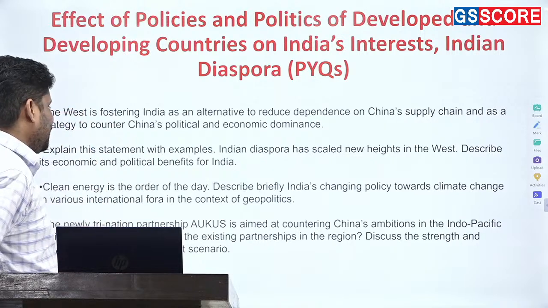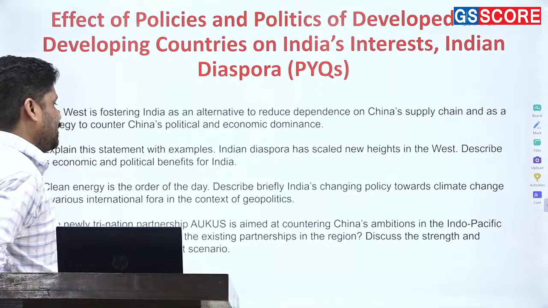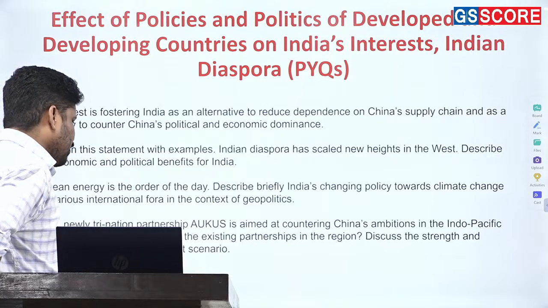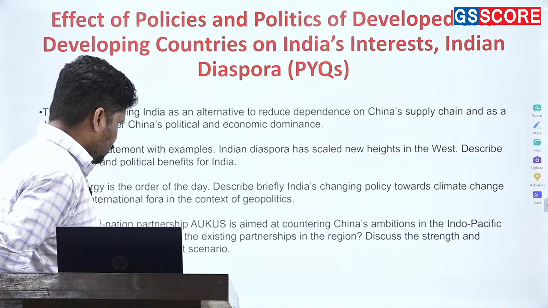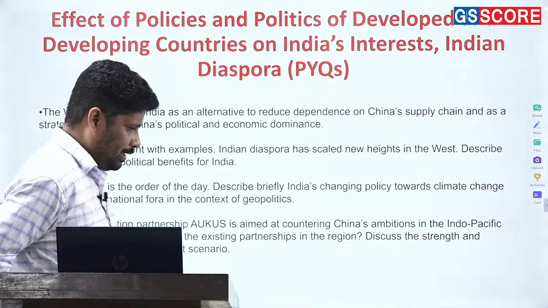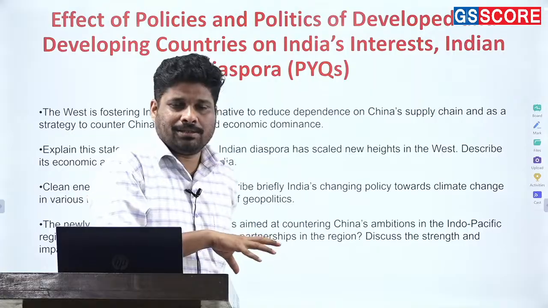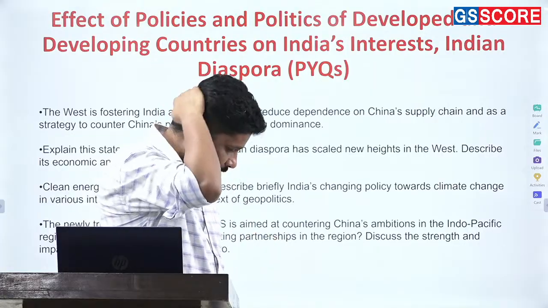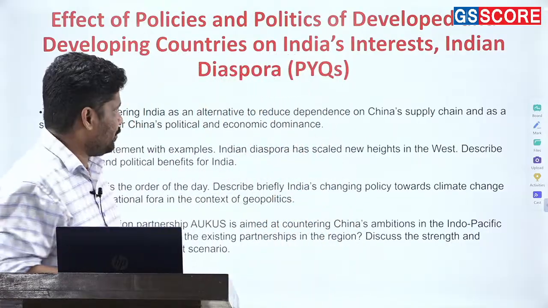Third, clean energy is the order of the day. Describe briefly India's changing policy towards climate change in various international fora in the context of geopolitics. Obviously, how the decisions of developed countries or even developing countries towards climate change affect India's relations, that more or less was the demand of the question.